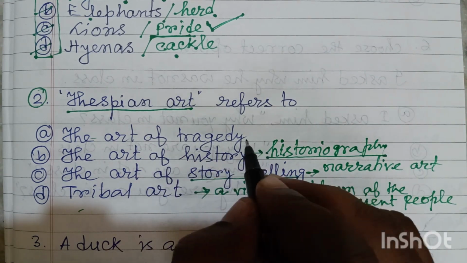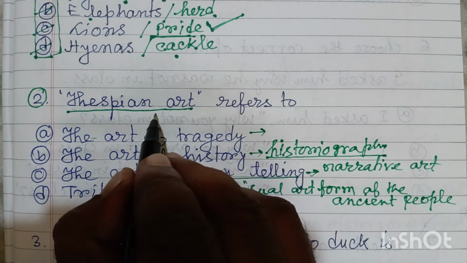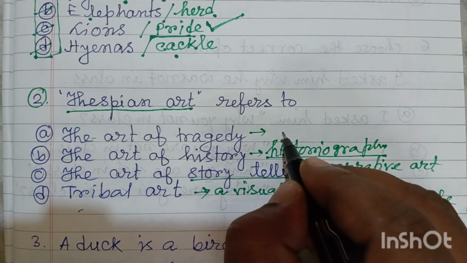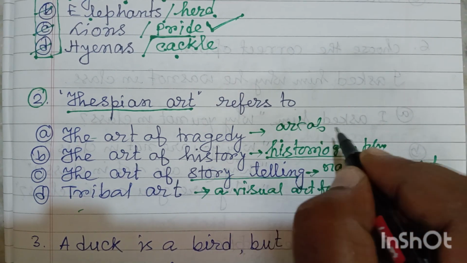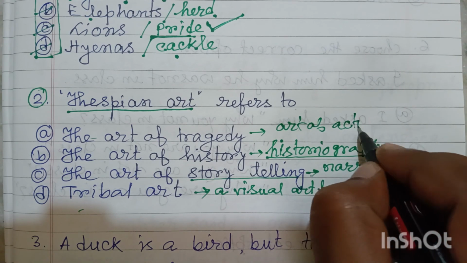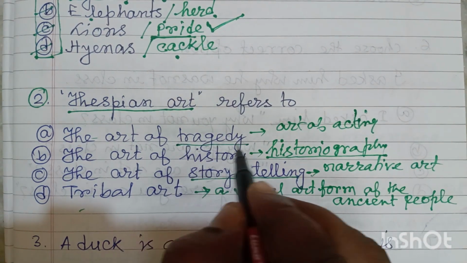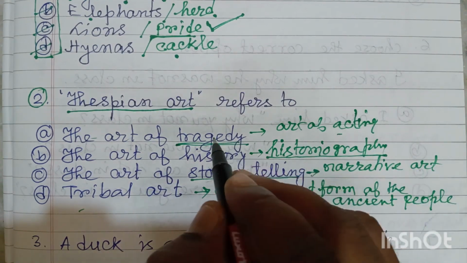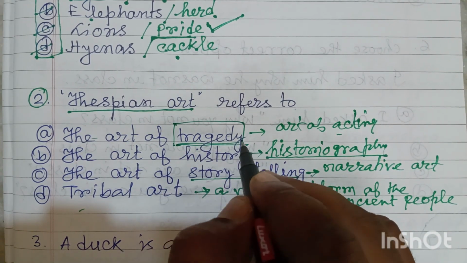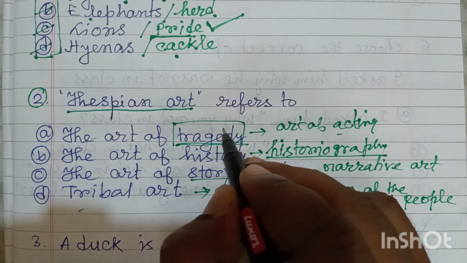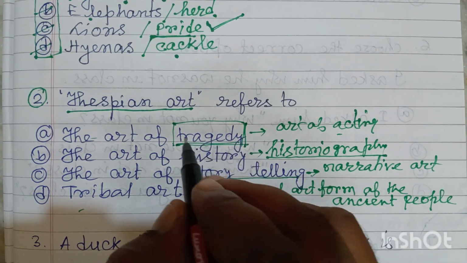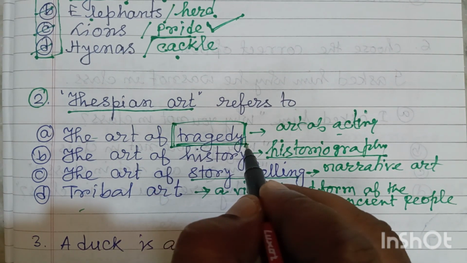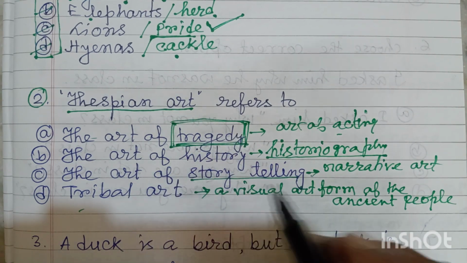And the art of tragedy, or here you can say thespian arts, actually means the art of acting. Friends, here tragedy is related to acting. It's a particular form of drama. And Shakespeare, you know about Shakespeare, you can say he is the king of tragedy.